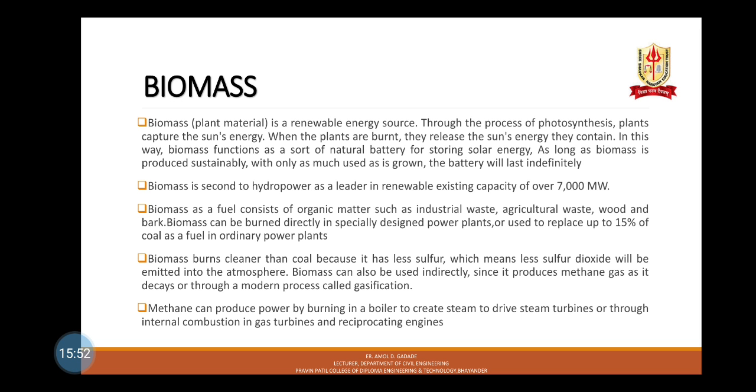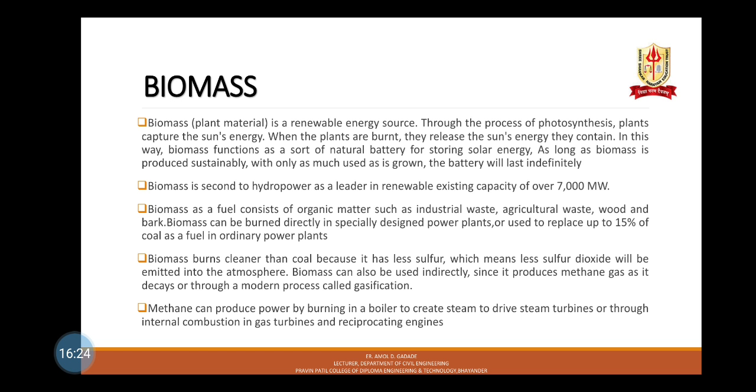Biomass is second to hydropower as a leader in renewable energy production. Biomass has an existing capacity of over 7,000 megawatts. Biomass as a fuel consists of organic matter such as industrial waste, agricultural waste, wood and bark. Biomass can be burned directly in specially designed power plants or used to replace up to 15% of coal as a fuel in ordinary power plants.